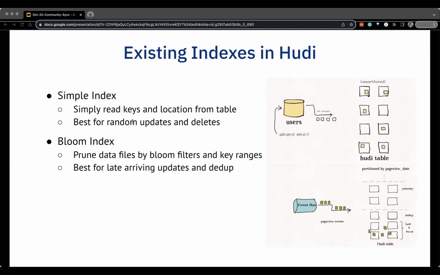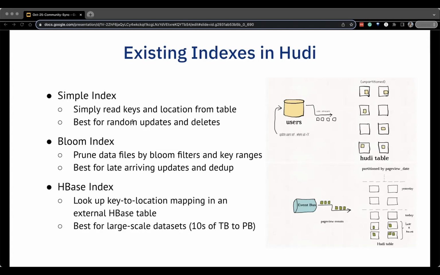For large-scale datasets ranging from tens of terabytes to petabytes, simple Bloom index may still not be performant enough. And this is where HBase index comes in. Here, it's used to send key lookups to an external HBase table storing the key to location mapping. So the key lookup is blazingly fast.